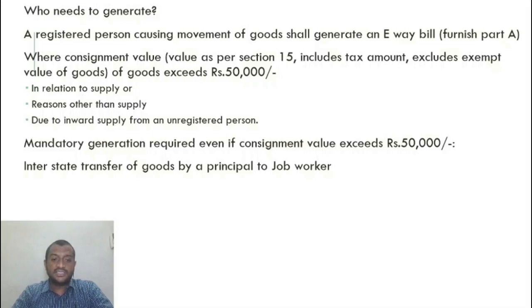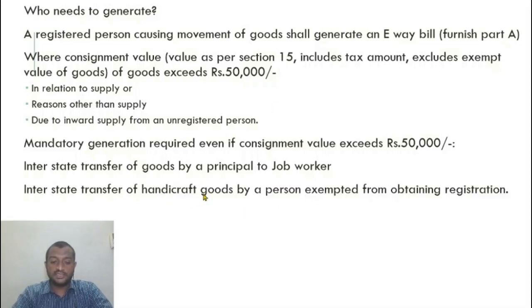Interstate transfer of goods by a principal to a job worker: even if the consignment value is less than 50,000, some people need to generate. In case of interstate supply of handicraft goods, interstate transfer of handicraft goods by a person exempted from registration. Remember that a person making interstate supply of handicraft goods need not register himself.